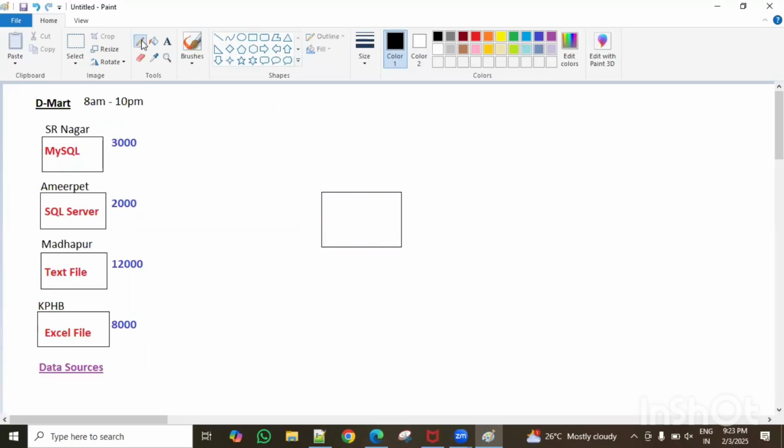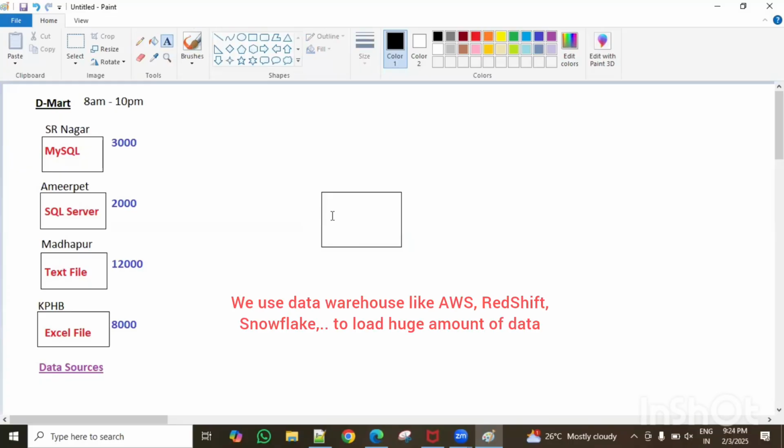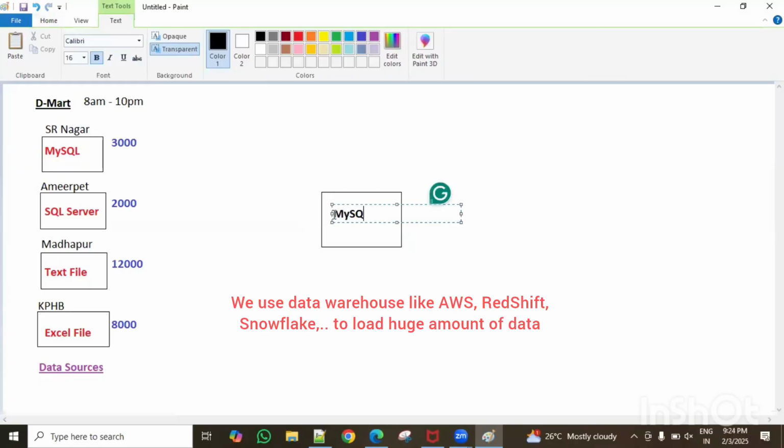The owners, the CEOs, all will be there, guys, right, in the main branch. Main branch means they don't do sales here, guys. It means the head office. We can say head office, right? So they maintain some database here in the head office. Also they maintain some database. Let's take, suppose, MySQL.